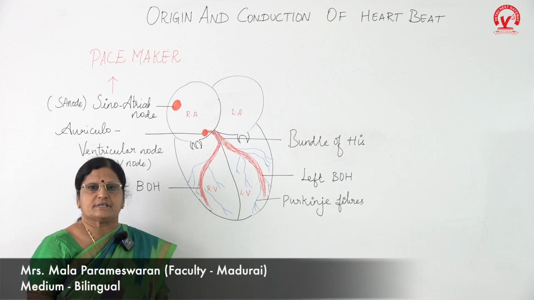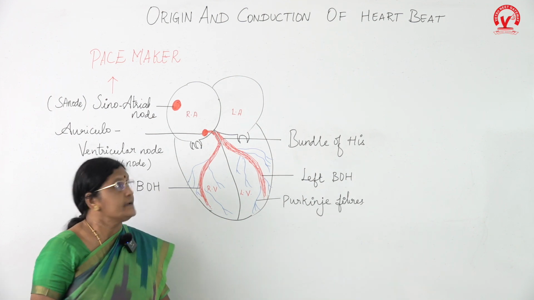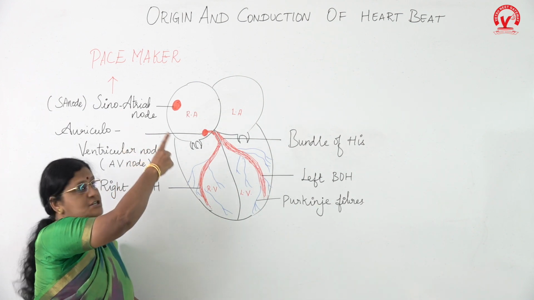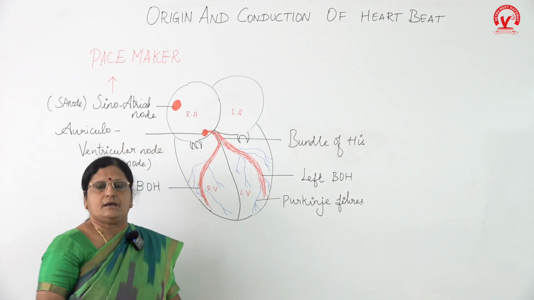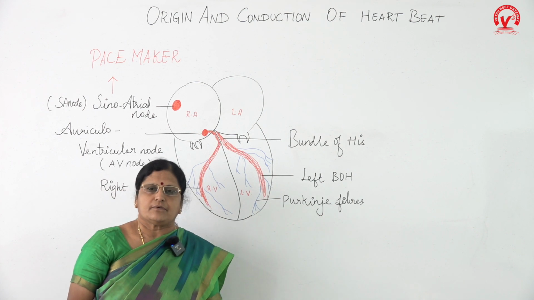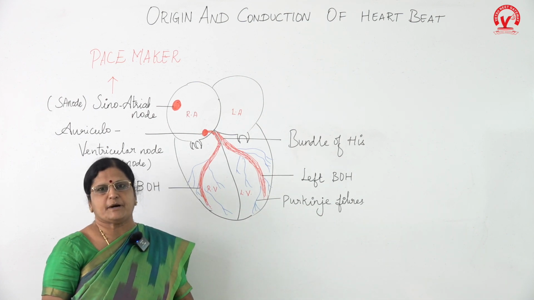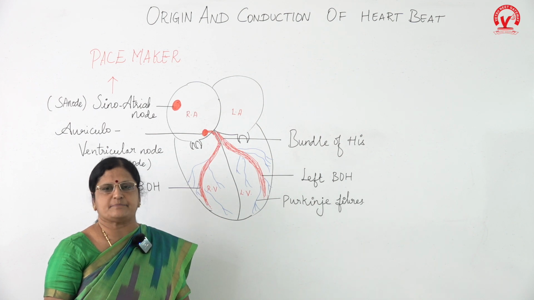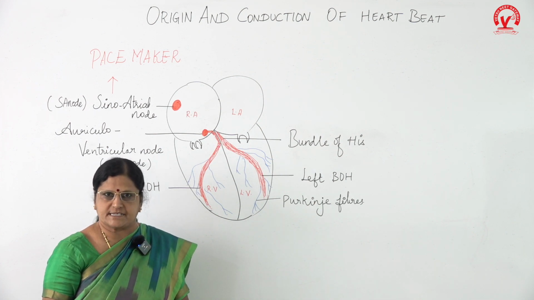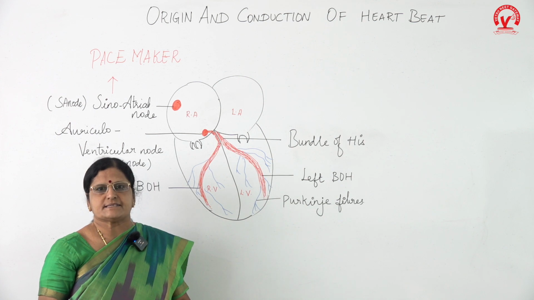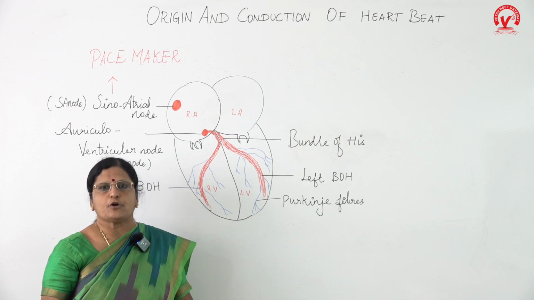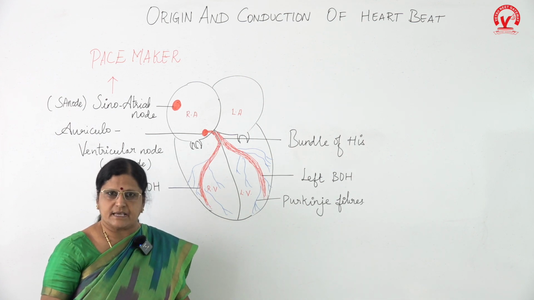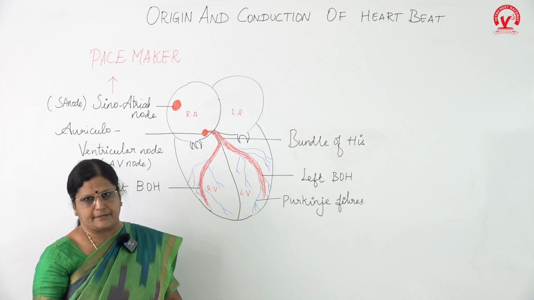Now we are going to start with a small topic in the circulatory system called origin and conduction of heartbeat. Yes, students, how many times does our heart beat per minute? It is 72 to 75 times per minute that our heart beats, and that is equal to the working of the heart. Heartbeat is equal to the working of the heart.